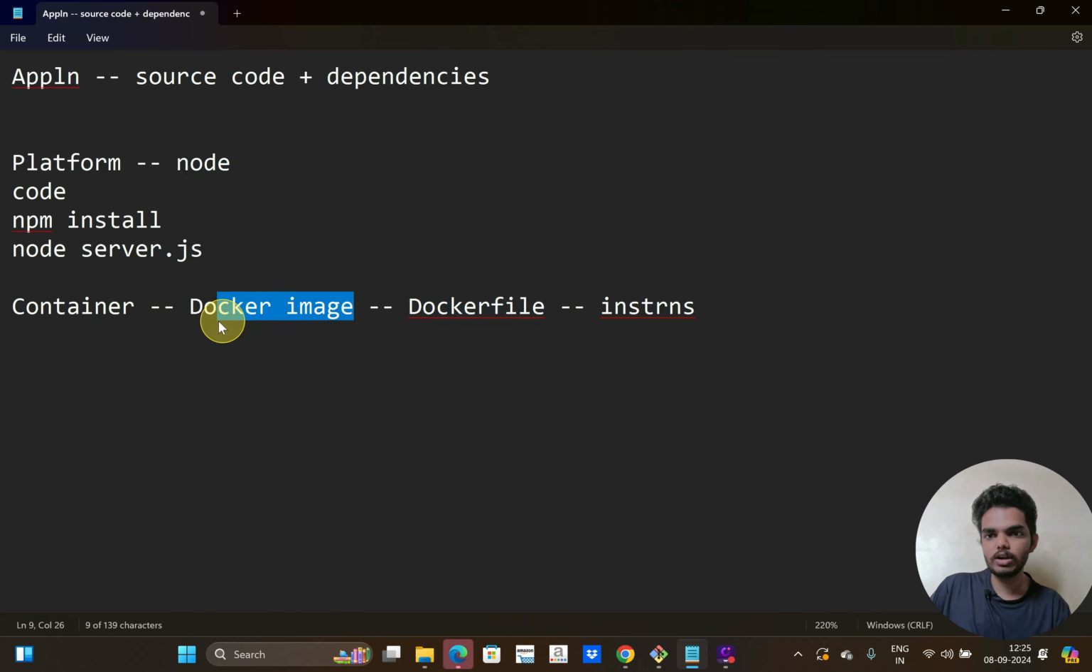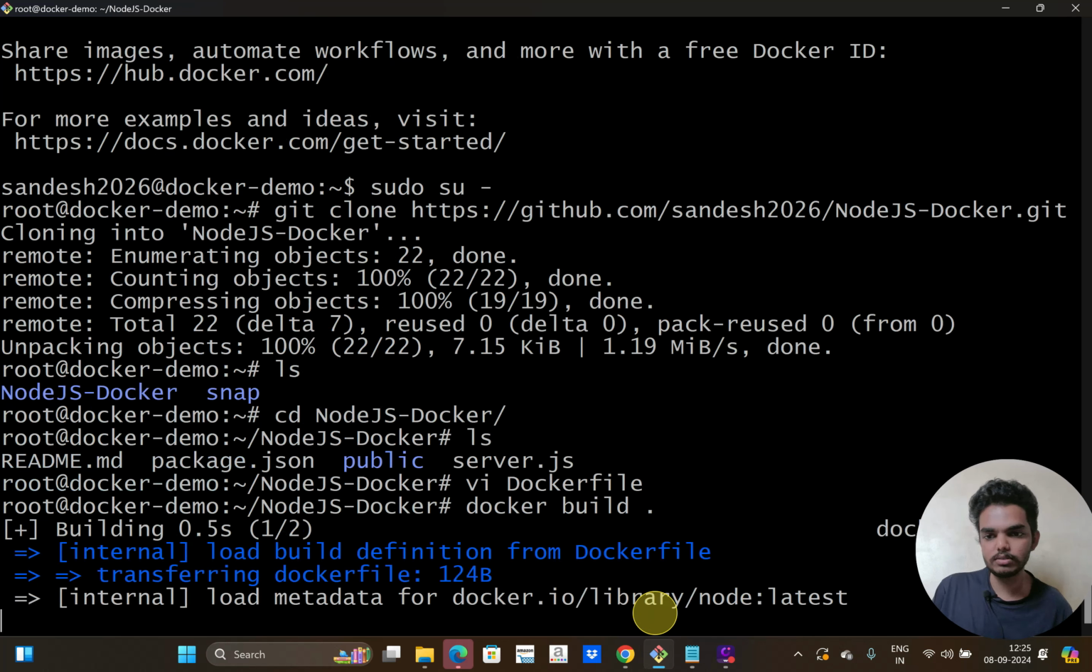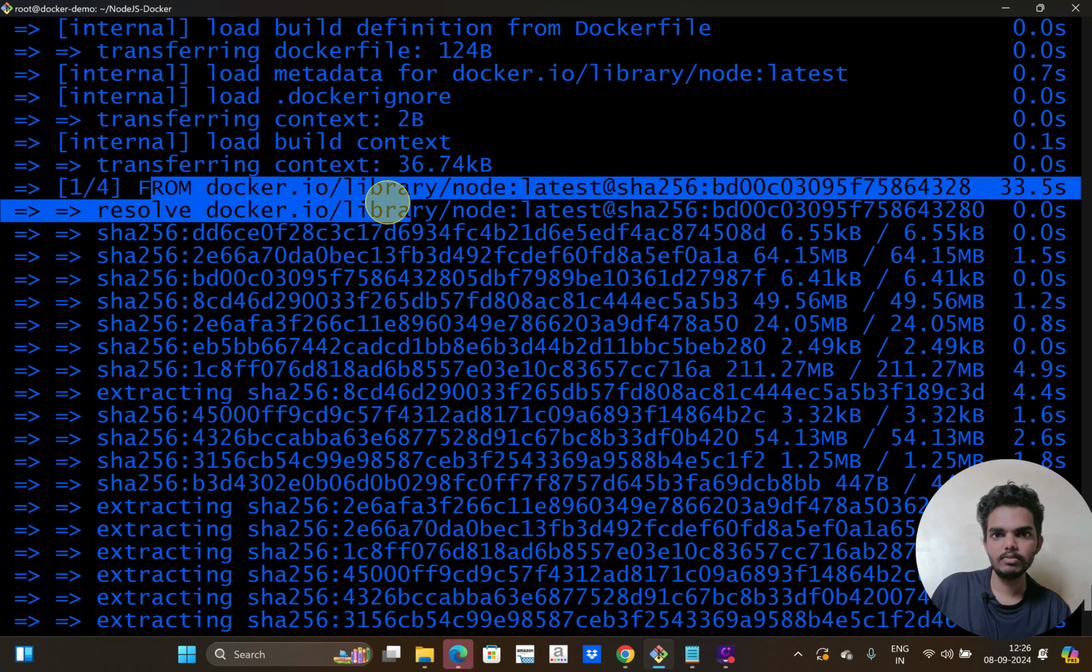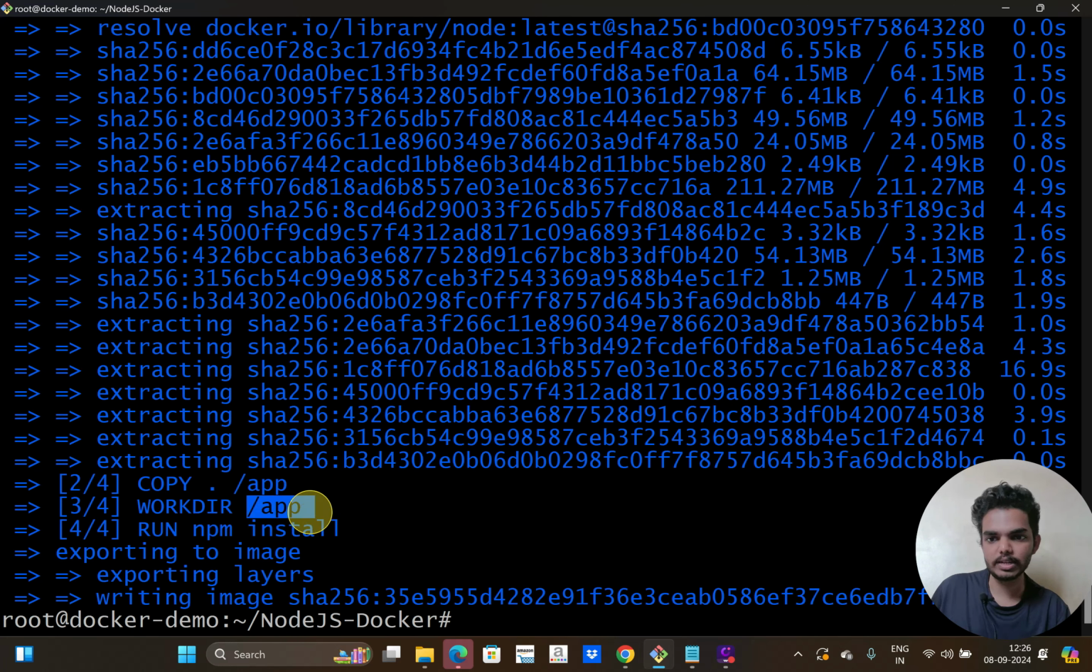Now I have to create a Docker image from that. To create or build a Docker image, I have the command called docker build and the path for the Dockerfile, that is dot only, because the Dockerfile exists in the same directory. So docker build dot. While creating the image, it will execute all the instructions that I have defined in my Dockerfile. You can see here from that node image, then copying the source code, then working directory change, npm install. All these instructions will be executed while creating the image.